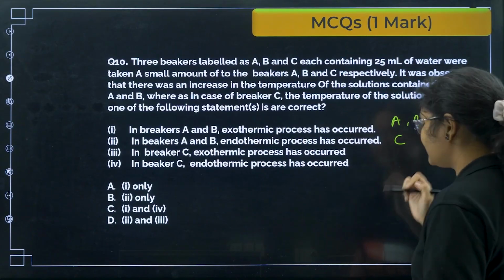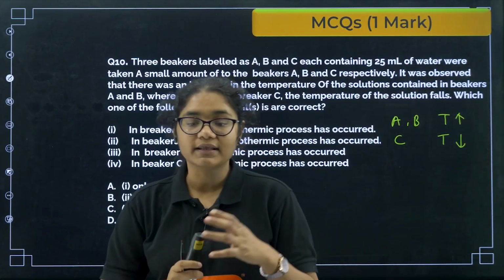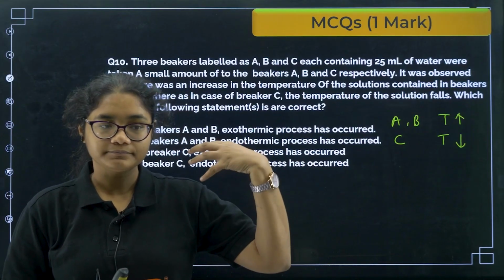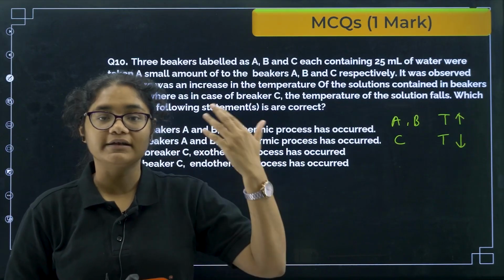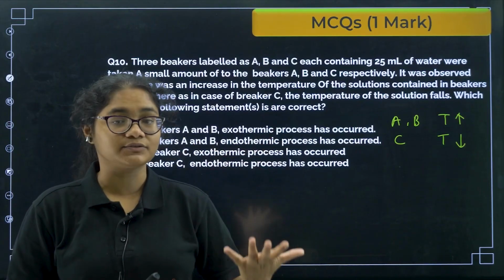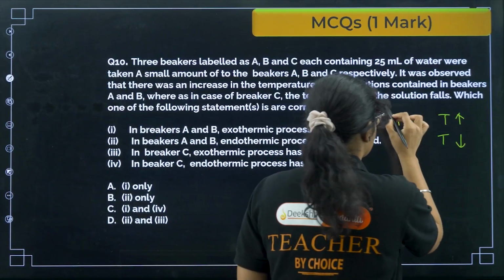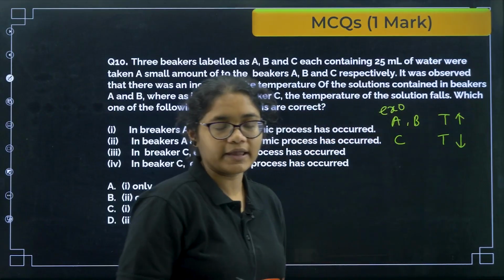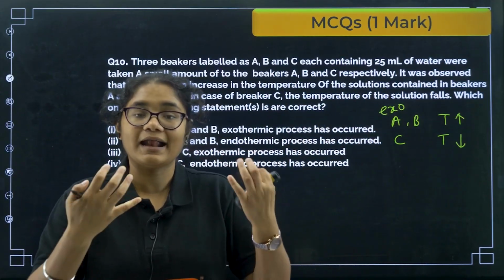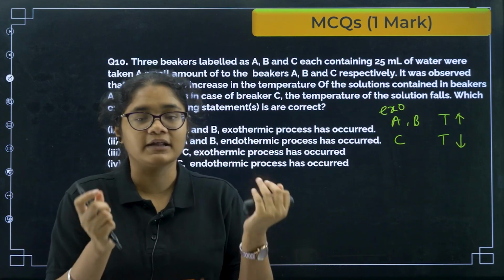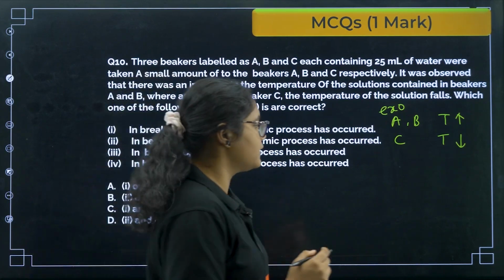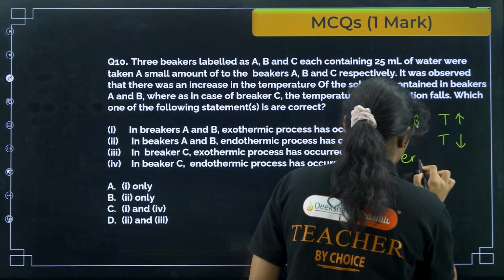So if you see here, the temperature has increased. When will the temperature increase? If in the reaction heat is produced, then the temperature will increase. So if heat is produced, then it is which type of reaction? It is exothermic reaction. Okay, now when the reaction absorbs the heat of the container and undergoes the reaction, the container's temperature will go down. So when the C absorbs heat, it must be endothermic.